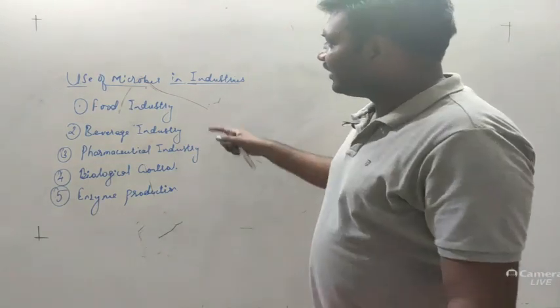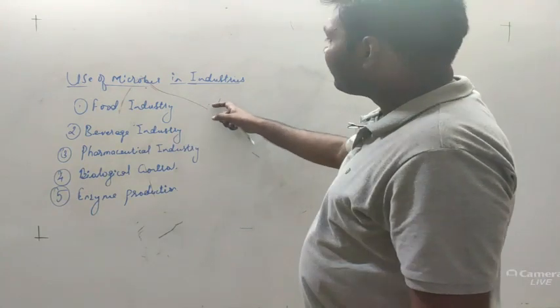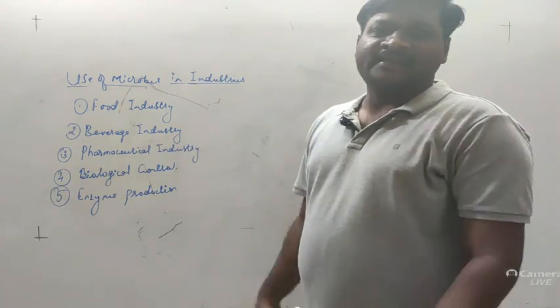So we'll start with the first, the food industry. What type of examples will we study here?